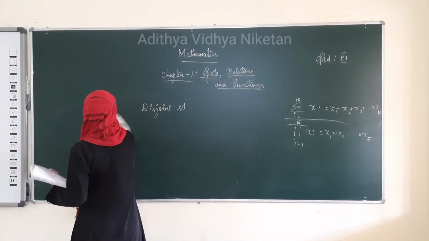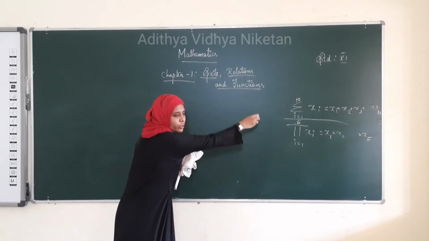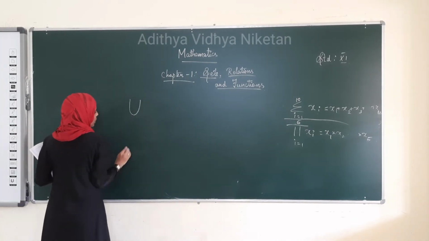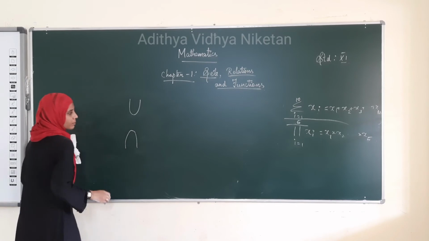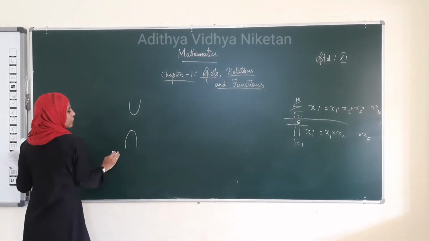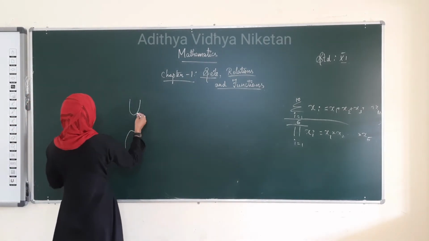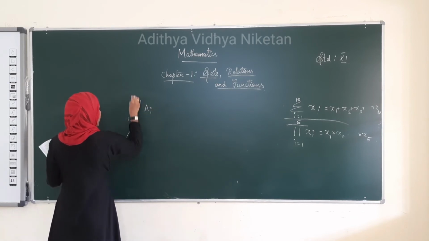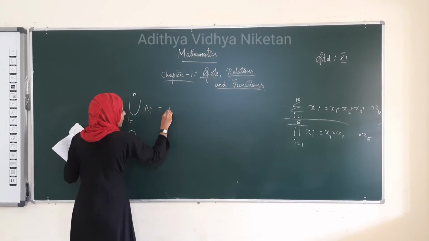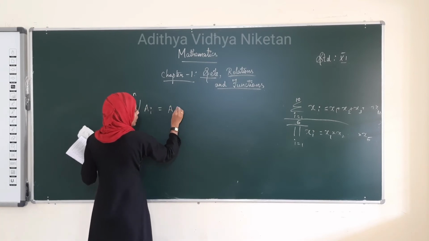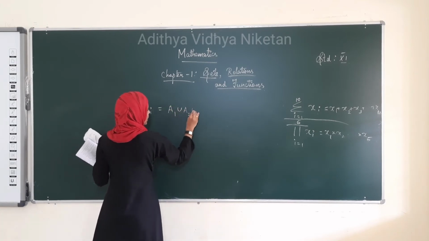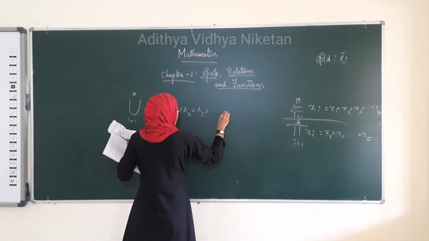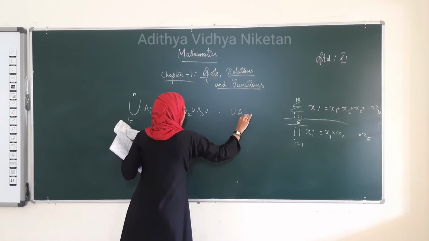Similarly, we have these types of symbols in set theory, that is, big union and big intersection. The union of Ai when i is equal to 1 to n means we have to take the union of all the sets A from 1 to n, A1 union A2 union A3 and so on up to An.